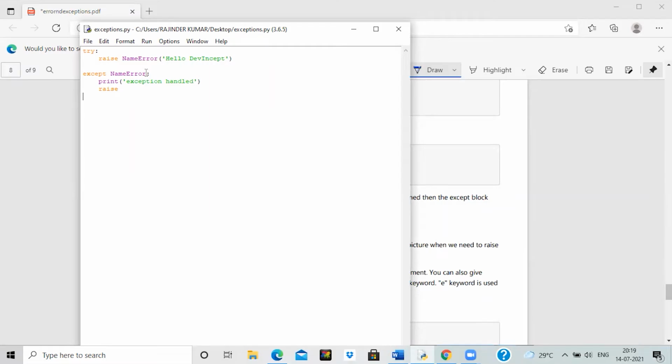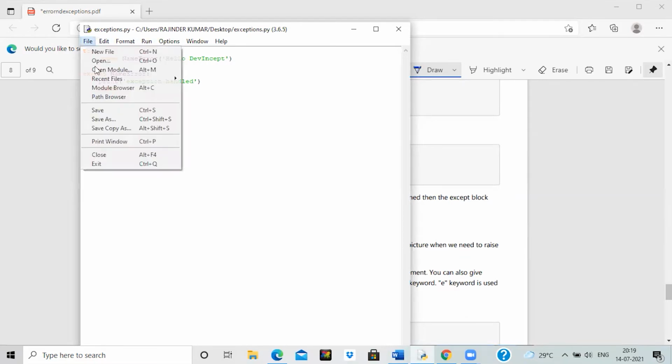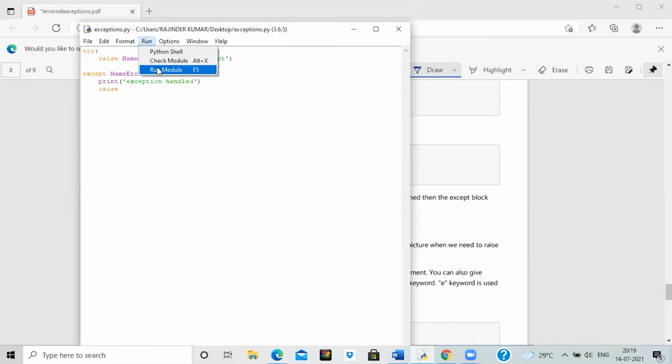When the try block executes, since there would be an exception, we know that the except block would be executing and we would get exception handled. But along with this we are writing a raise, so it will forcefully raise the exception of NameError. So let's save it and let's see the output.